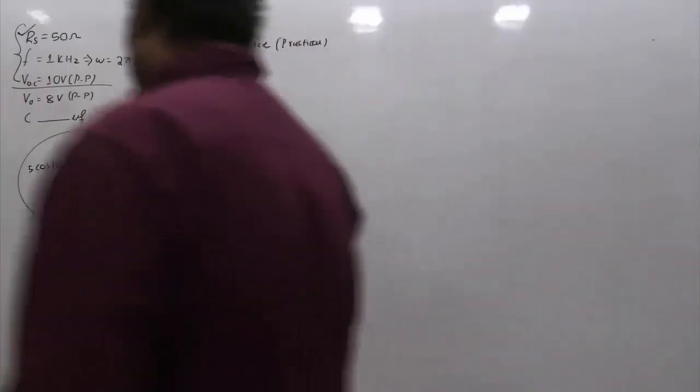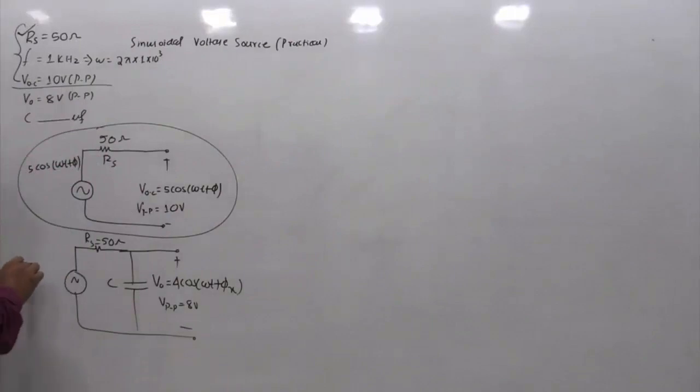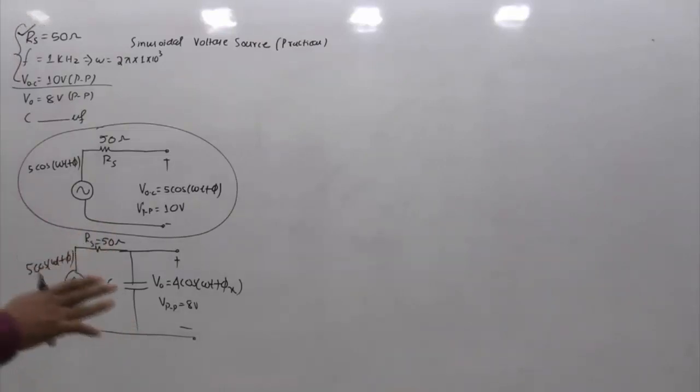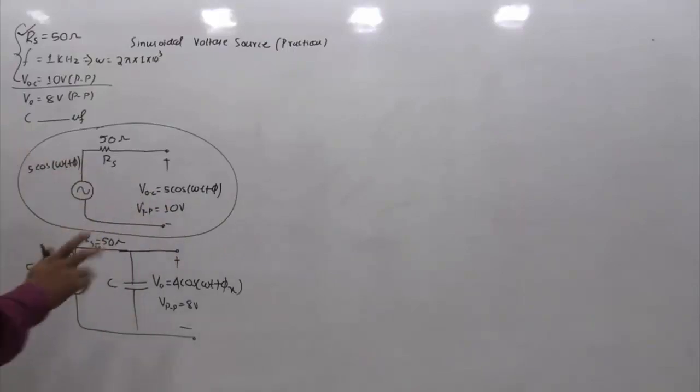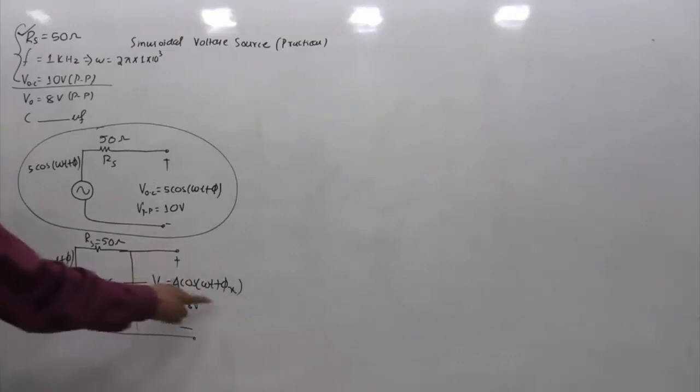And what is this? This is the same, 5 cos omega t plus phi. See, omega will always be the same. In circuits, the source frequency will always be the same as any response frequency. Wherever you find voltages and currents, the frequency of the sinusoidal voltages and currents will always be equal to the source frequency. So omega I am keeping fixed.